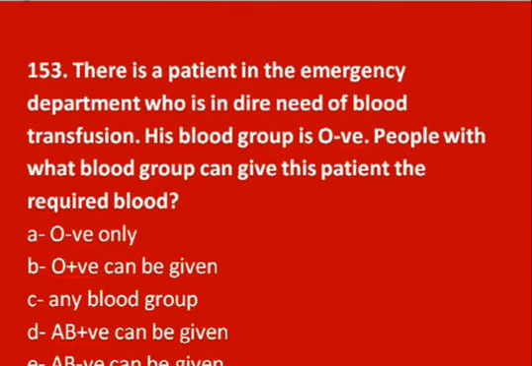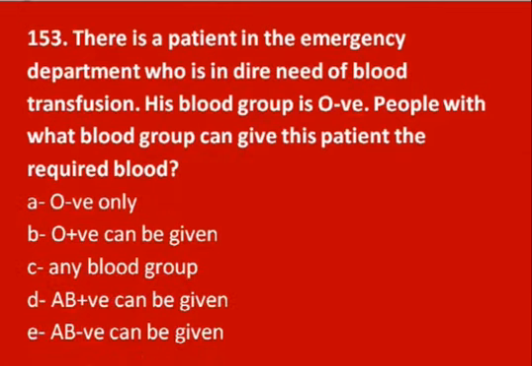But here the question is asked about its being recipient, that O negative blood types can receive blood from which blood type people. So options are given here: O negative only, O positive, can be given any blood group, AB positive can be given, AB negative can be given.